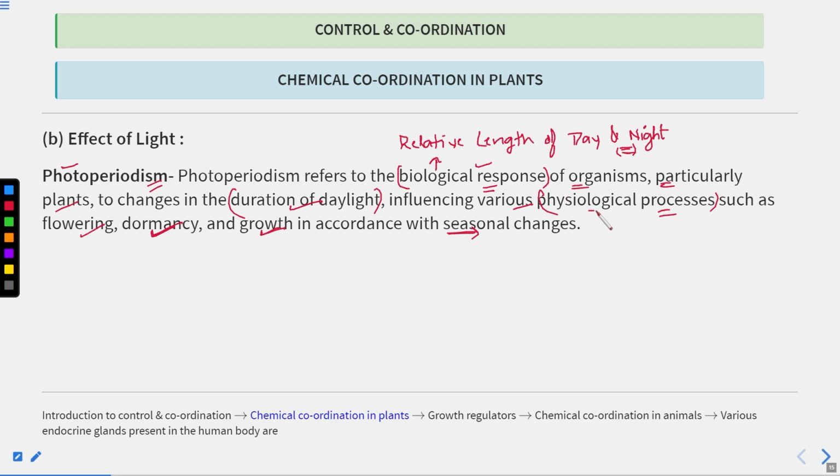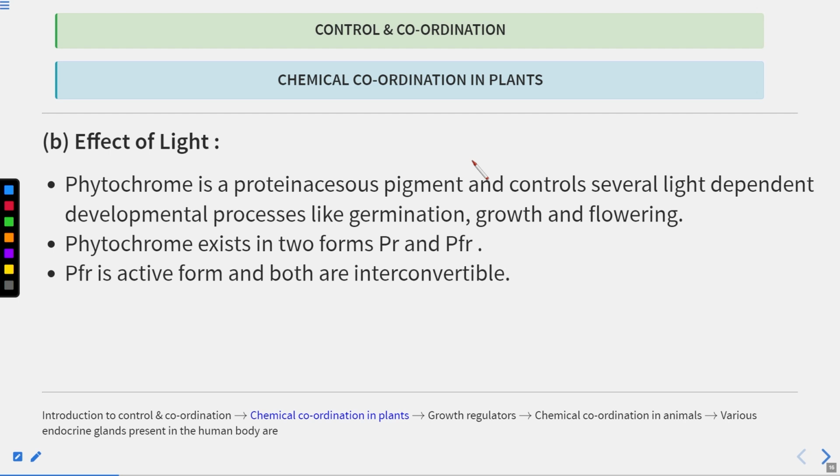And when there is an influence on these physiological processes, a biological response is generated. Clear? So this is known as photoperiodism. Now we were talking about the phytochrome. Phytochrome is involved in sensing the photoperiod.